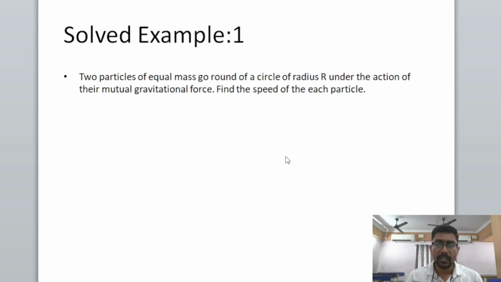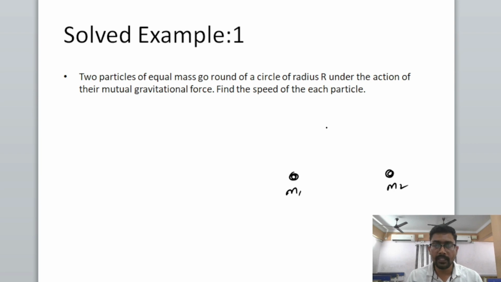Let us say when two bodies are there, let us take two particles m1 and m2, and they are moving in a circular path.